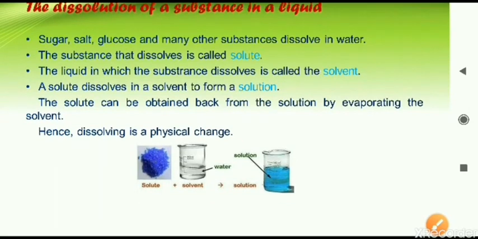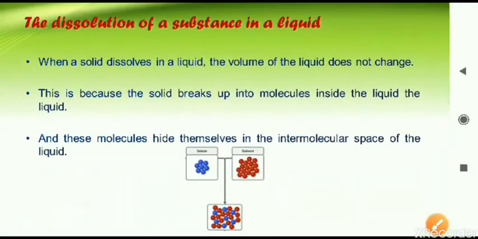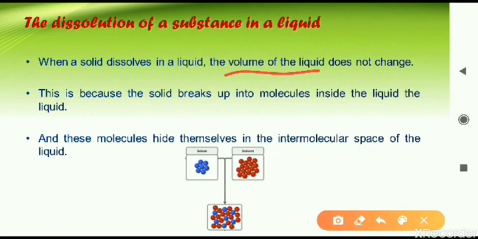Apart from this, some more points are given for dissolution of a substance in solid. When we are adding any solid in a liquid to dissolve, that liquid volume will not change. This you have to remember. When a solid dissolves in liquid, the volume of the liquid does not change. Volume means what? The space occupied by that liquid will not change. How much space that liquid is occupying, it will remain the same.